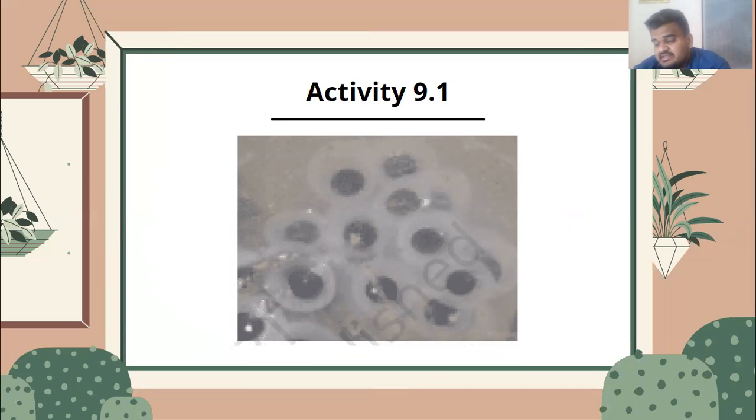During spring or rainy season, frogs and toads move to ponds and slow flowing streams. When the male and female come together in water, the female lays hundreds of eggs.